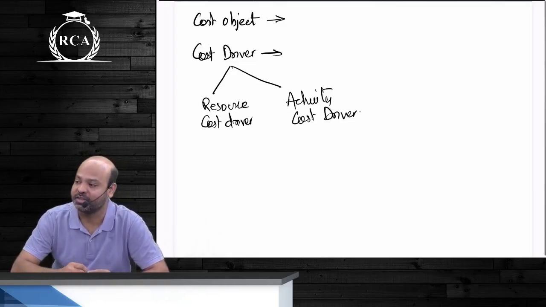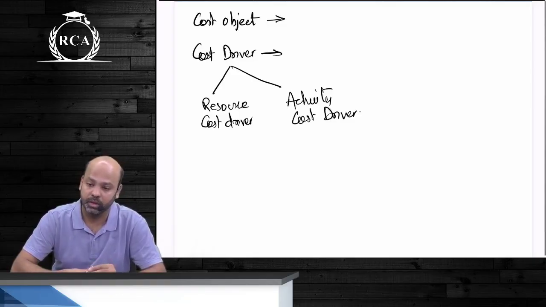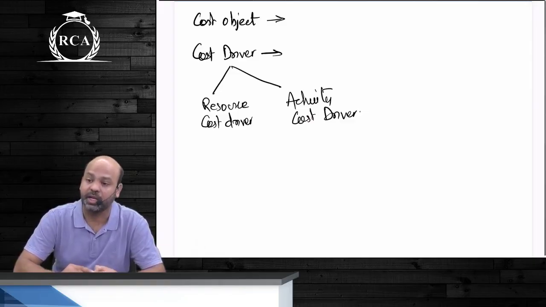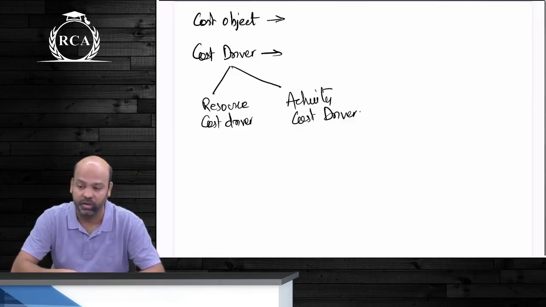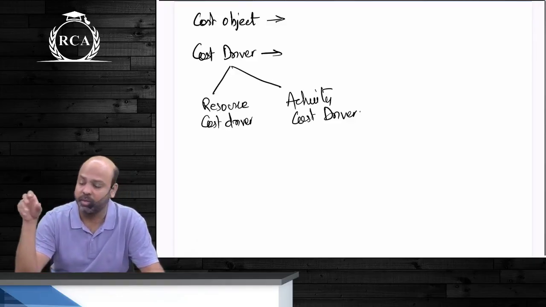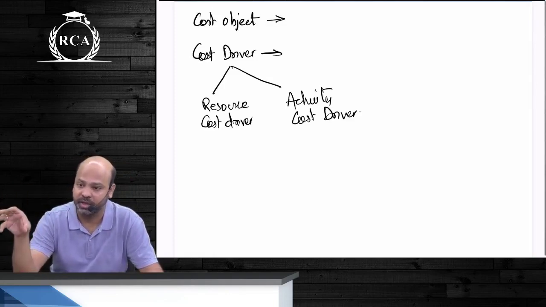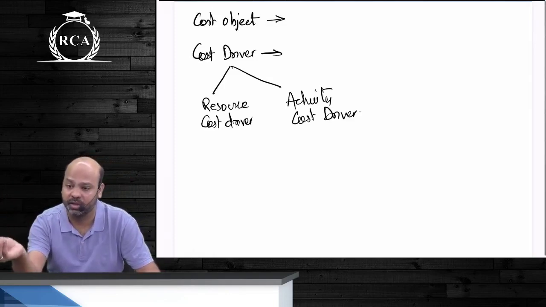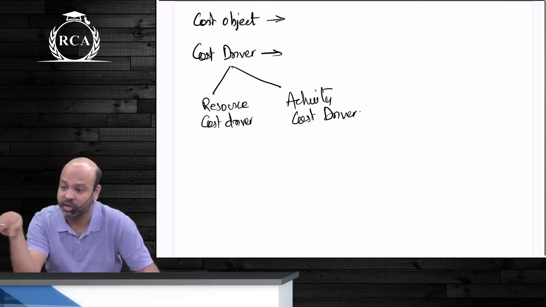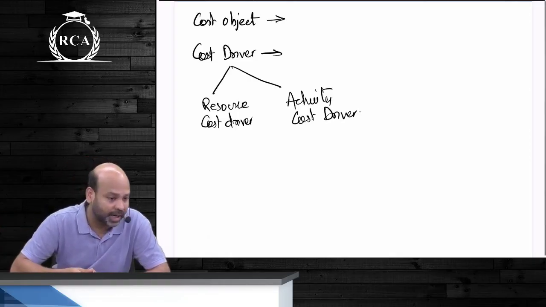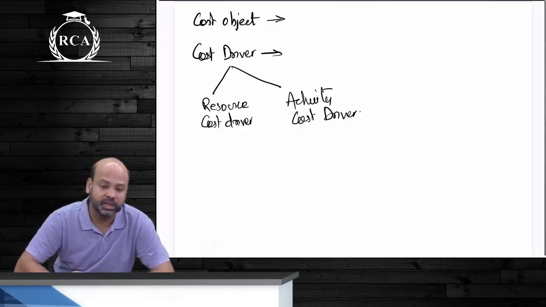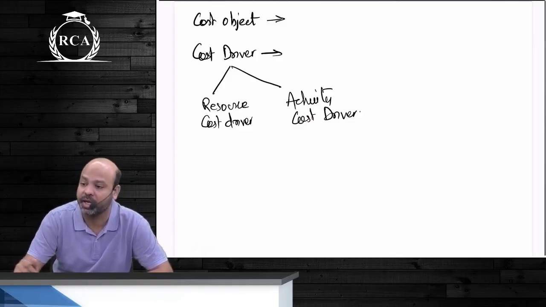When you say resource cost driver, we are basically talking about the resource utilization by the activities. Activity क्या क्या resources consume कर रहा है will be called as your resource cost driver. जैसे if you talk about setup, setup is an activity. So there will be multiple resources that will be consumed by this activity. There can be electricity consumption during this setup. There can be people working on the machines for the setup. These are all the resources that are being consumed by setup activity. So this will become your resource cost driver.